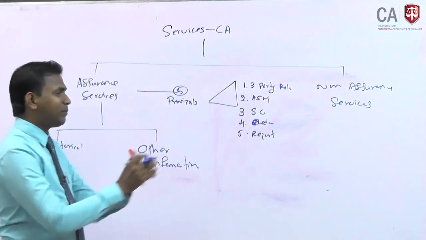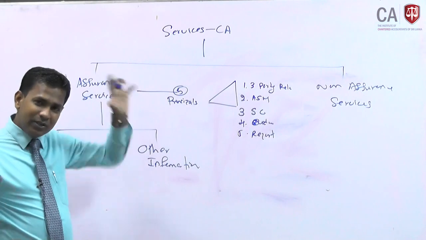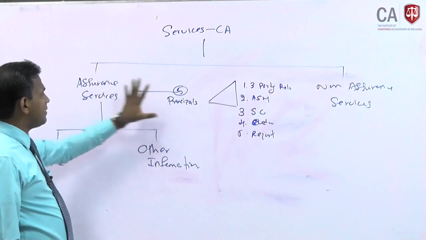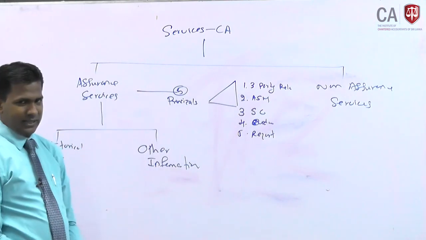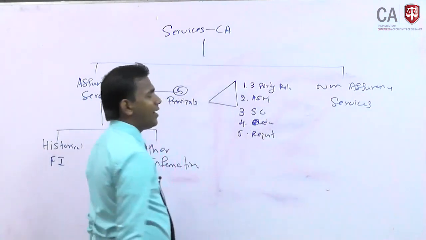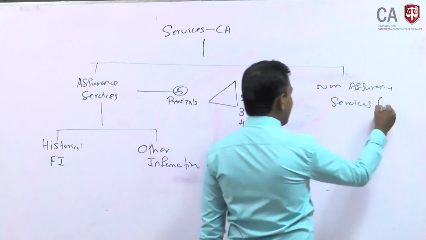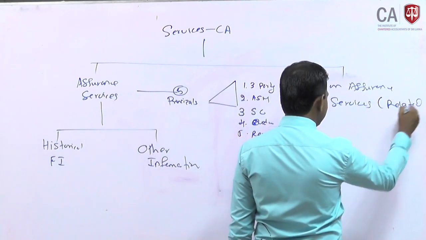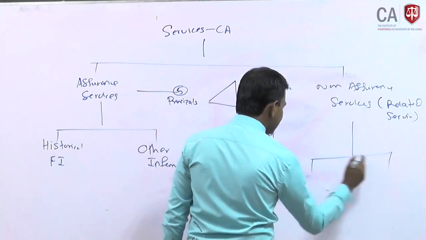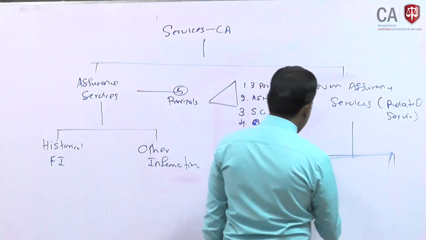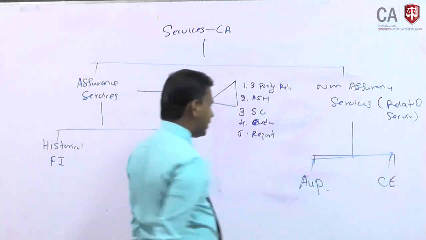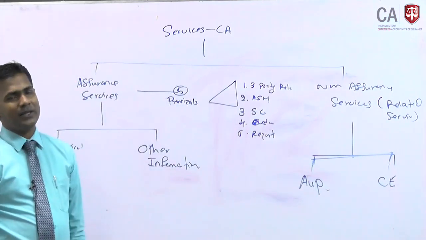Remember, for any work provided by a chartered accountant, whether a practicing chartered accountant or any other chartered accountant, if any service is to become an assurance service, these 5 criteria should be satisfied. If these criteria are not satisfied, it is called a non-assurance service. Otherwise, we call them related services. These related services are of 2 types: agreed upon procedures and compilation engagement.